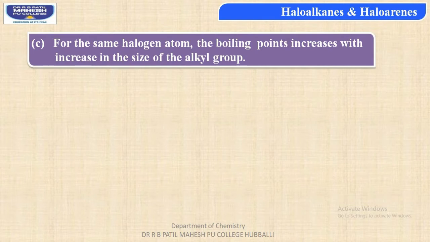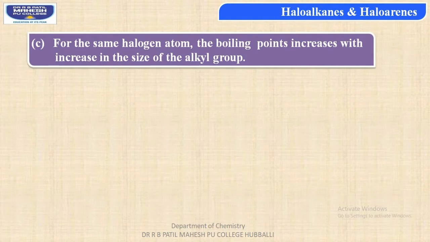In the second case, it can be ethyl alkyl group, and so on. Thus, as the size of the alkyl group increases with the same halogen, the higher alkyl group with the halogen has the higher boiling point. If you compare ethyl chloride and methyl chloride, ethyl chloride has higher boiling point due to larger